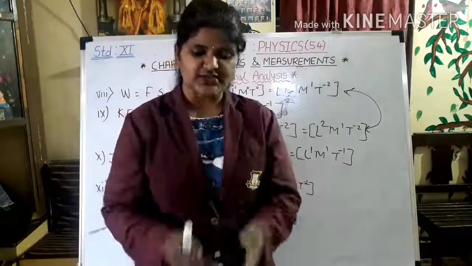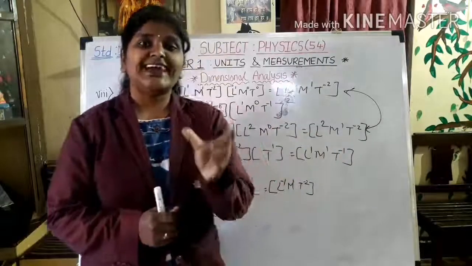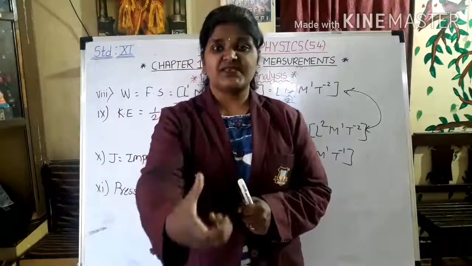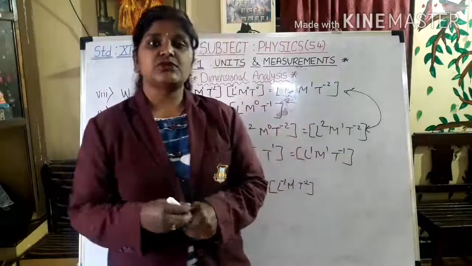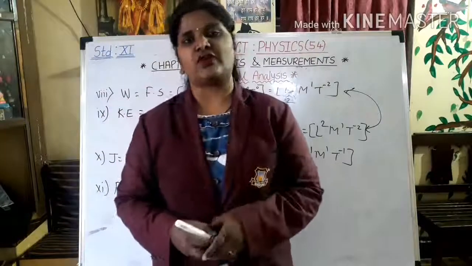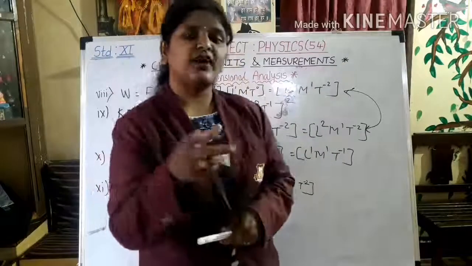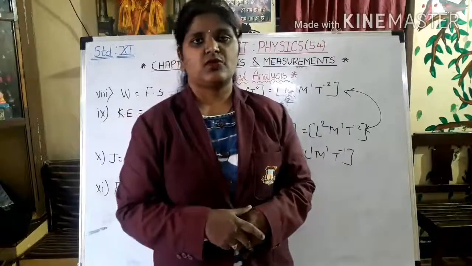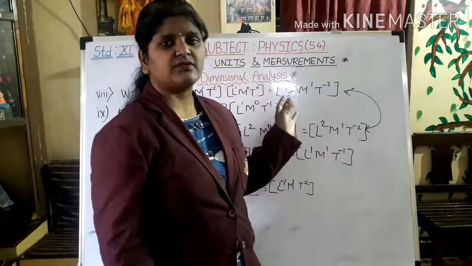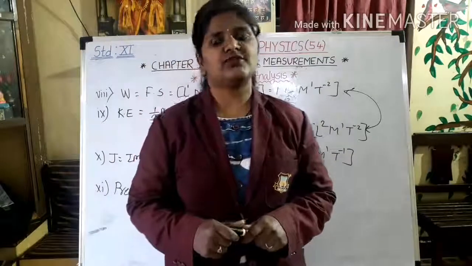Okay, so for this part, we have studied all about the dimensions and how to find the dimensions of the same. What is the basic for finding dimensions? You have to know formulae for all physical quantities that you are going to find out. Okay, so before going towards this concept, you have to remind all the formulas. Okay, if you don't know the formula, you cannot find the same. We have to know the formula for all the physical quantities.